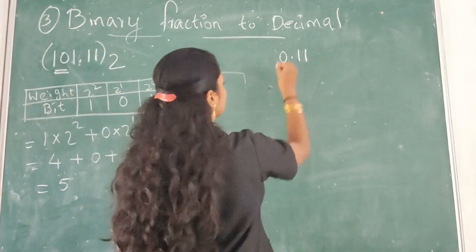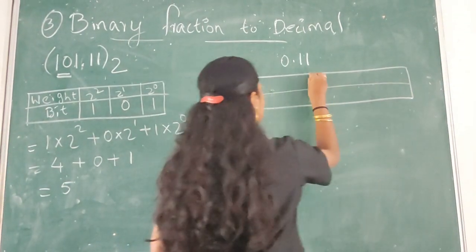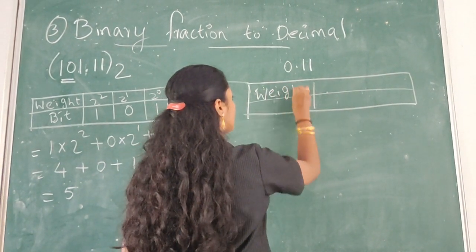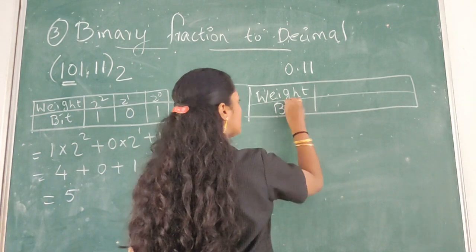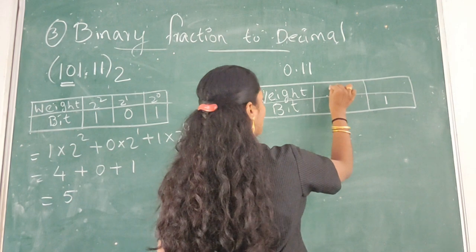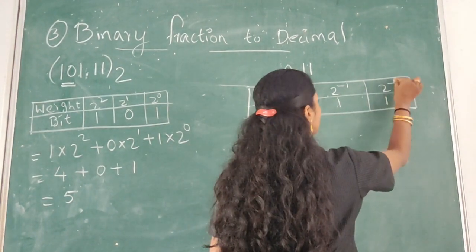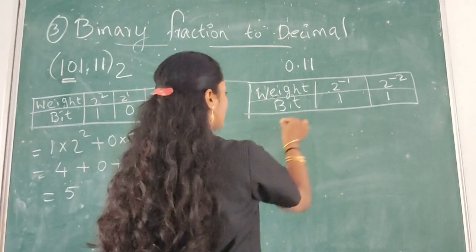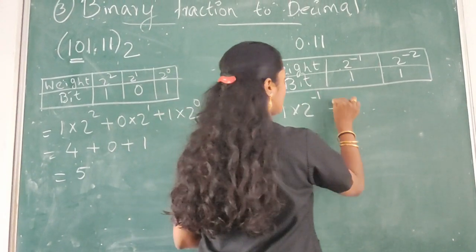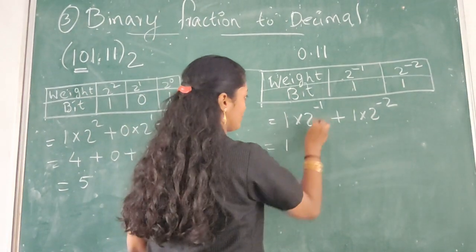0.11. In the same way, make a table: weight and bit, 1, 1. The place values should be negative powers: 2 raised to minus 1, 2 raised to minus 2. Next, multiply: 1 into 2 raised to minus 1 plus 1 into 2 raised to minus 2.